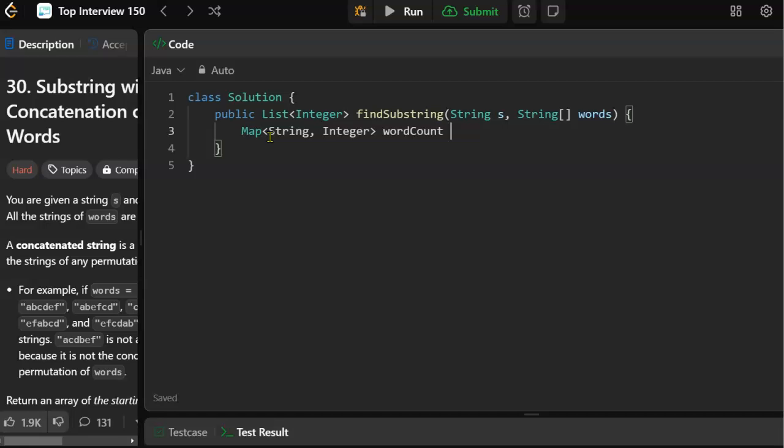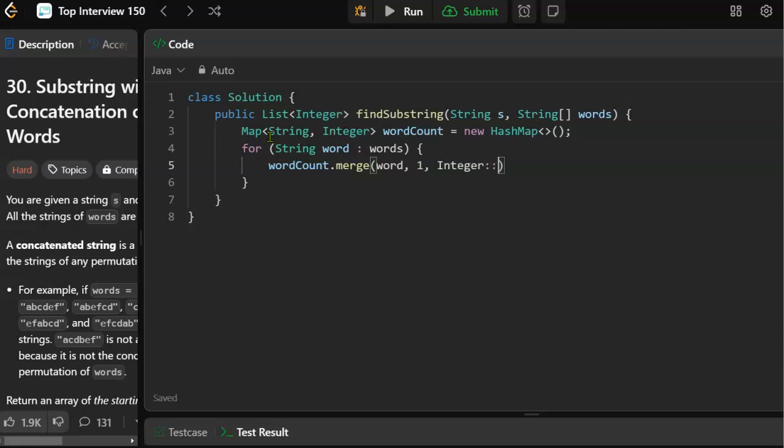So anyway, we are going to have a hash map. We have to have a hash map. New hash map. So we'll create that and then load it. We'll say for each word in words, word count dot merge word, 1, integer sum.